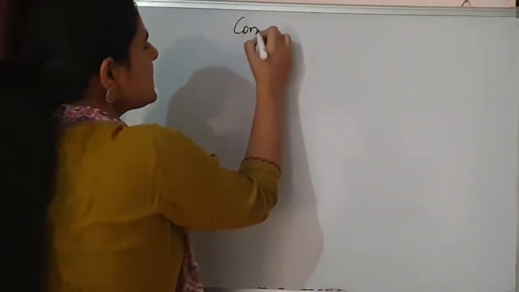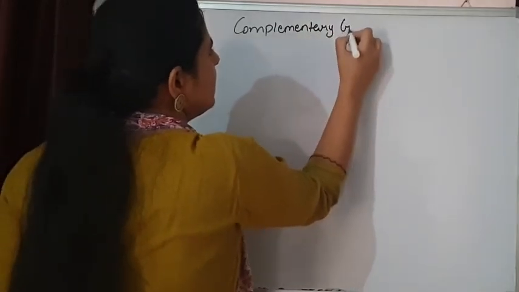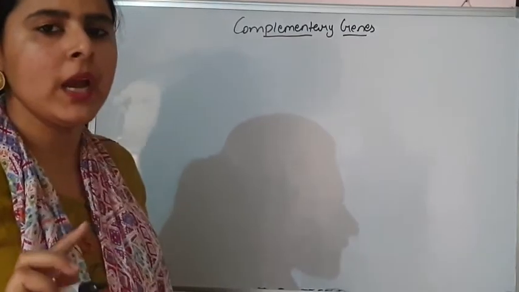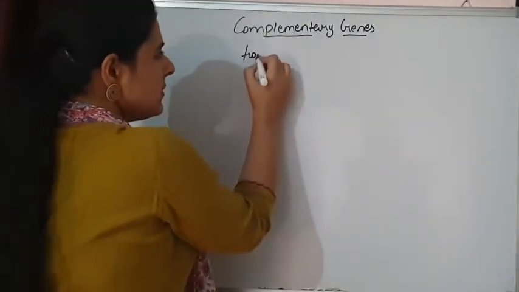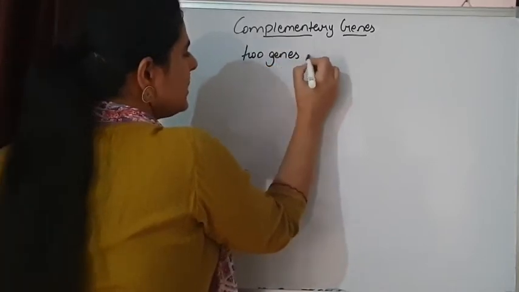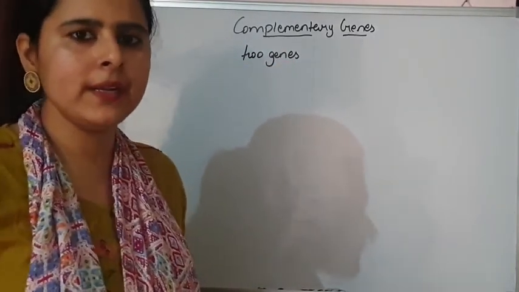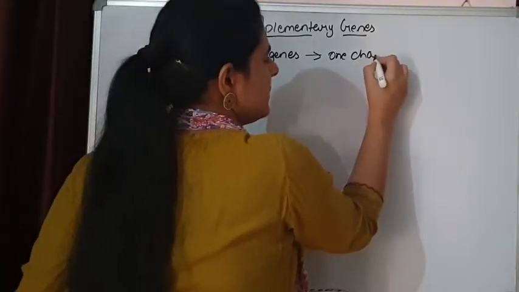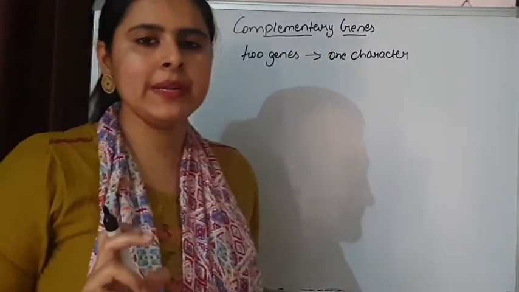The first one is complementary genes. Remember, here we are talking about two genes at one time. These two genes are working independently, they are inheriting independently, but they are controlling one character. And what is the situation in complementary genes?